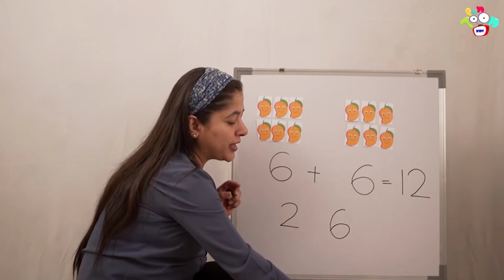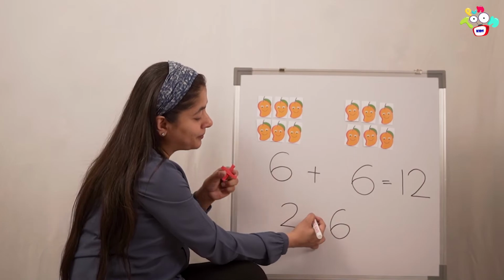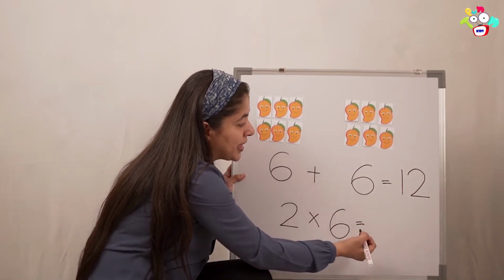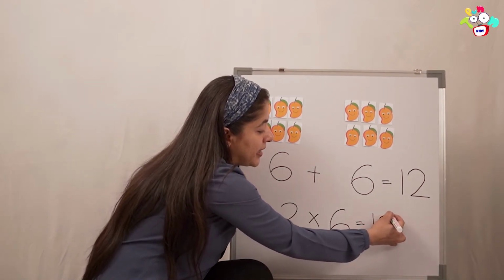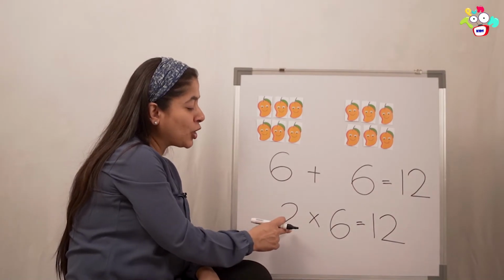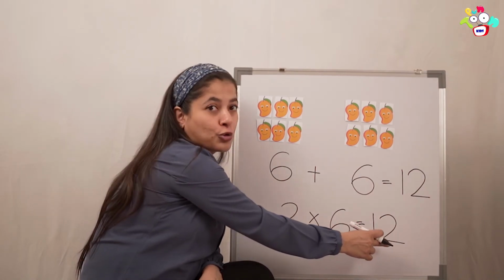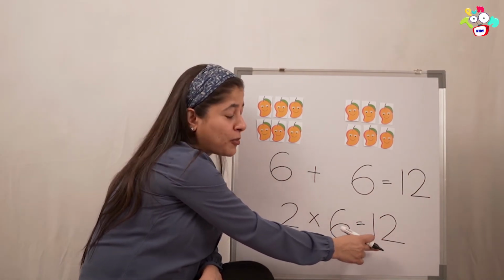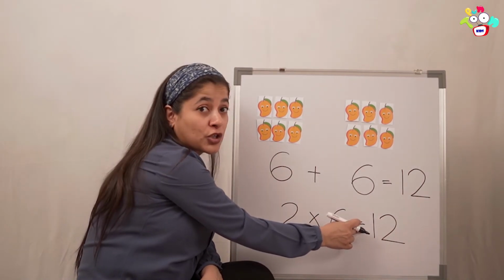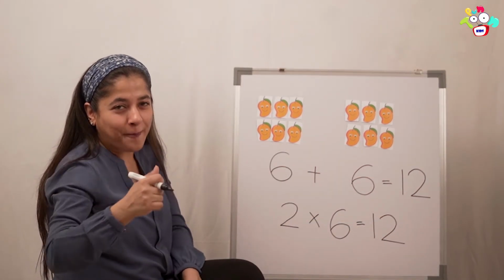And what are we going to do to the addition sign? We are going to slant it to make it multiplication. So put the multiplication sign, put the equals to sign and write the answer. Come on, say it along with me. Let's say it together. 2 multiplied by 6 equals to 12. Come on, say it again. 2 multiplied by 6 equals to 12. Very good. Good job.